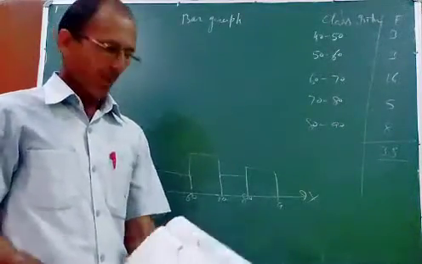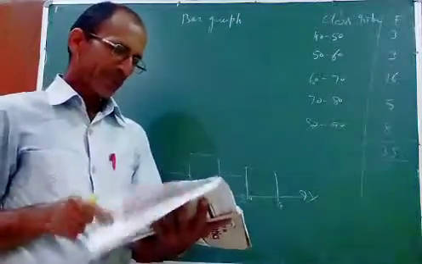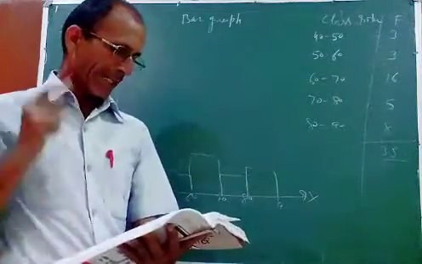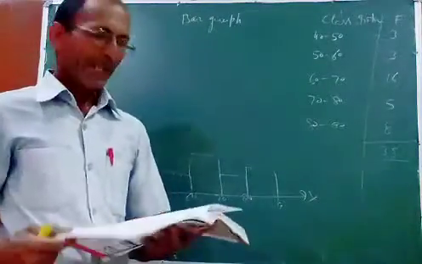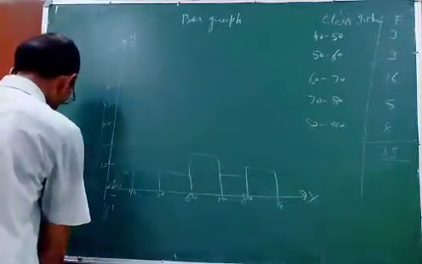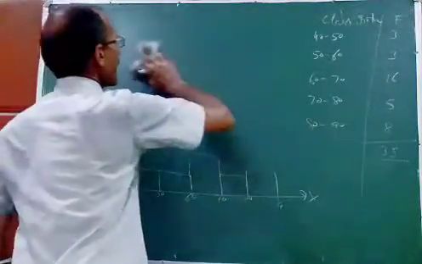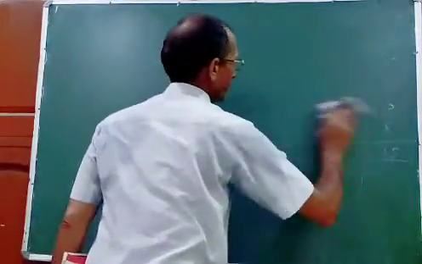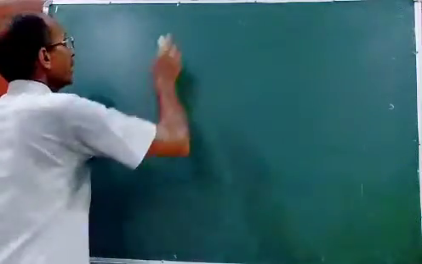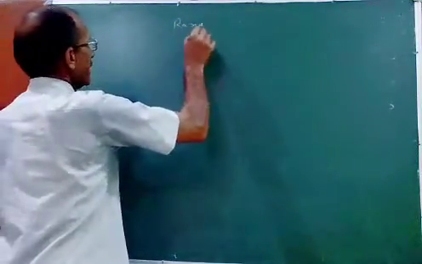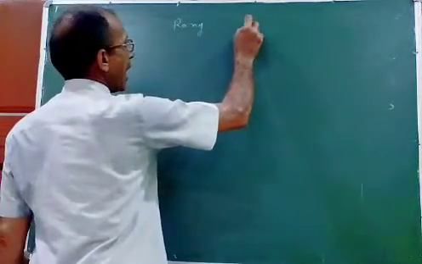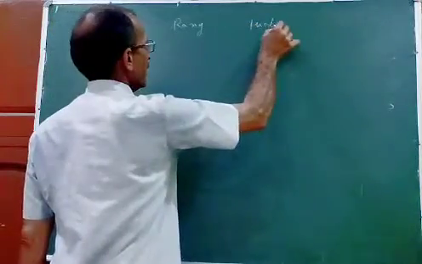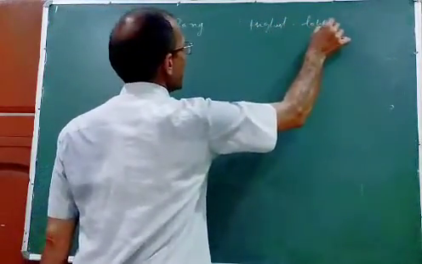Have you understood? Okay. In exercise 11.1, very simple. In an arranged data, the range. What is range? So the first question I am explaining. Range is highest minus lowest.